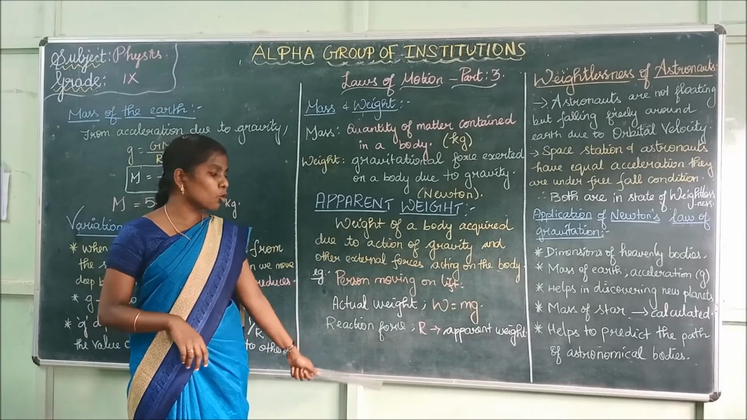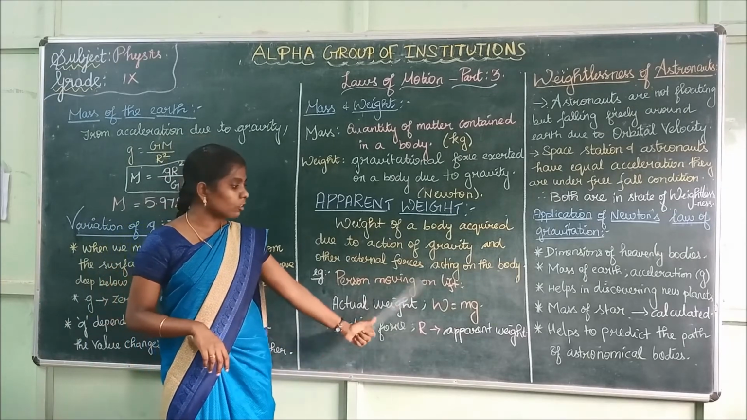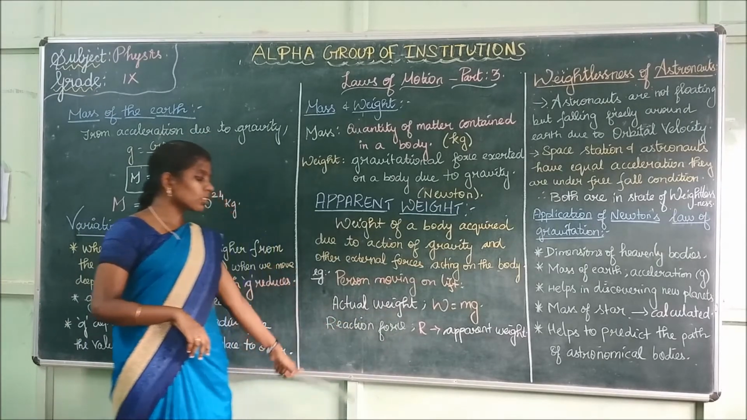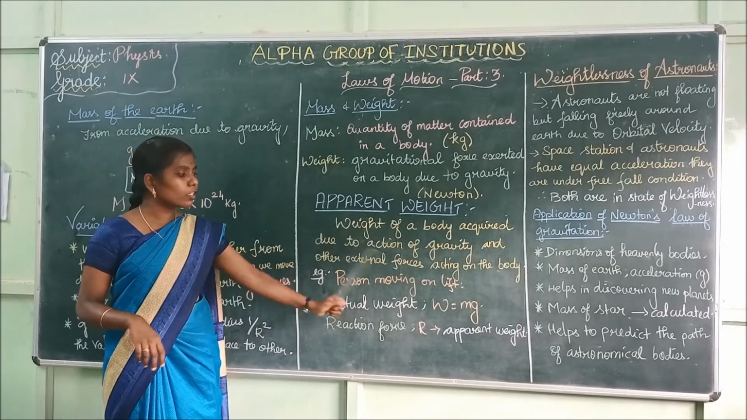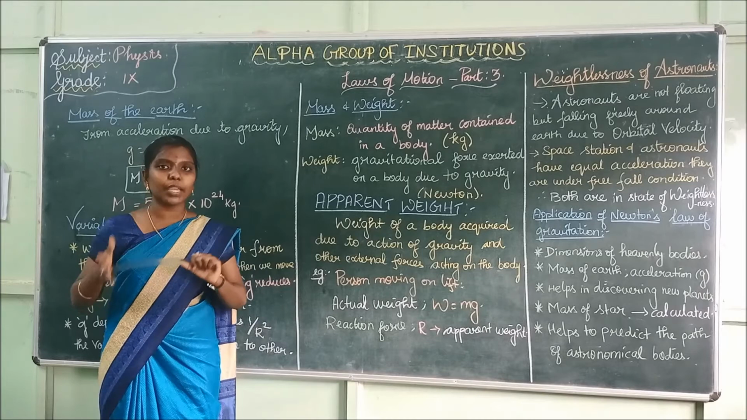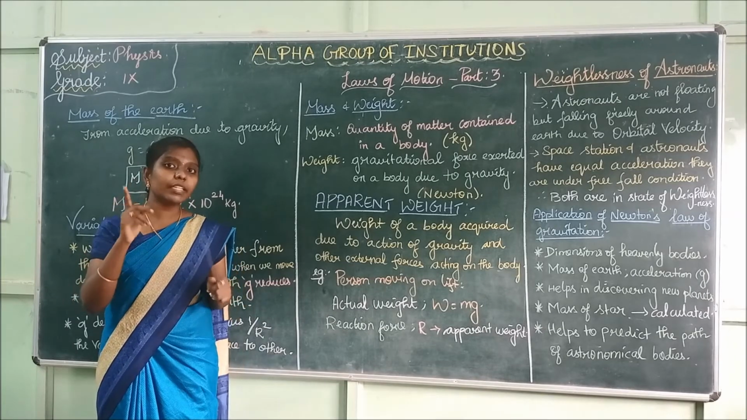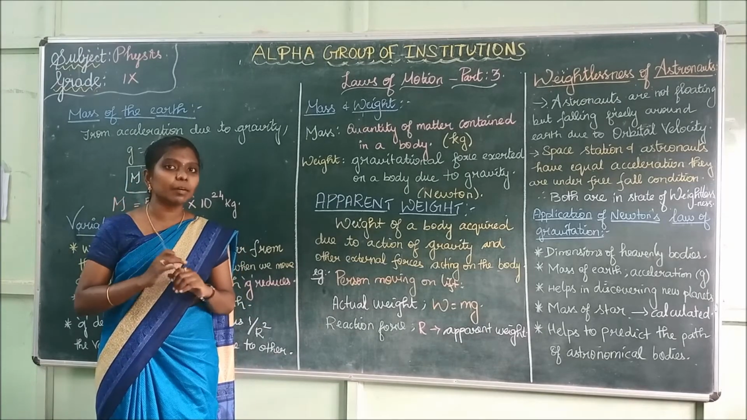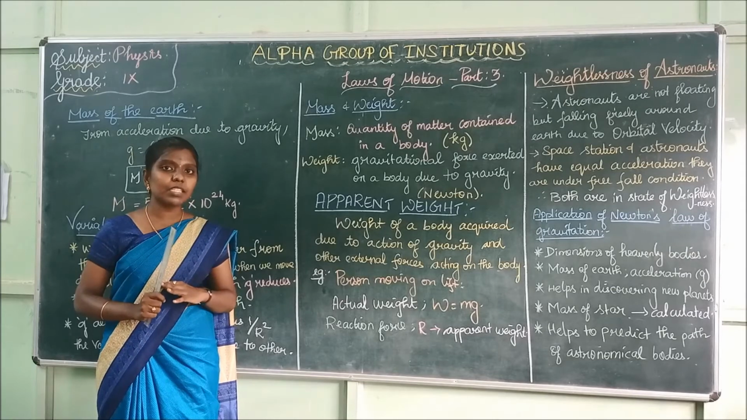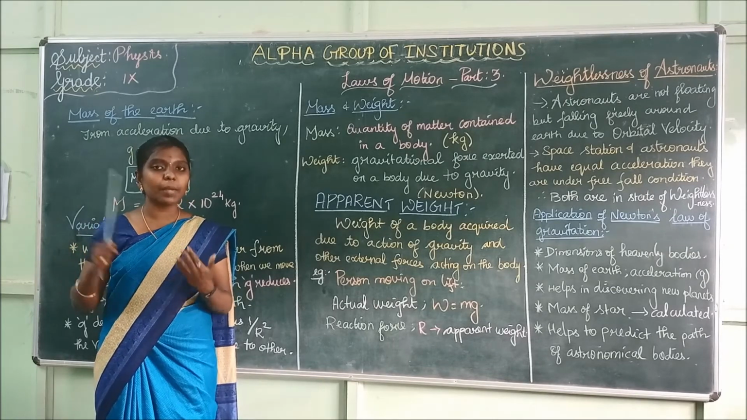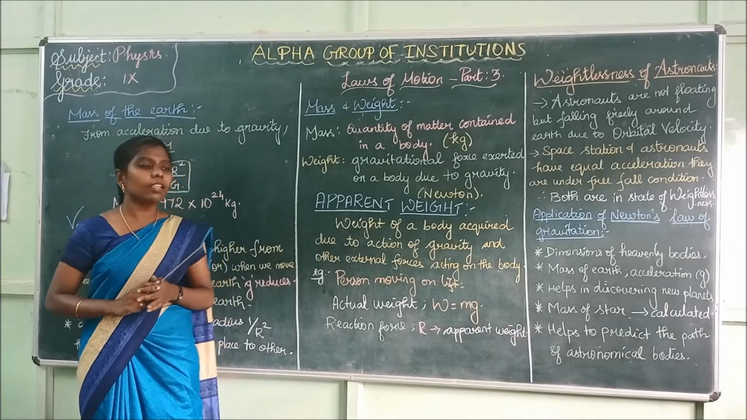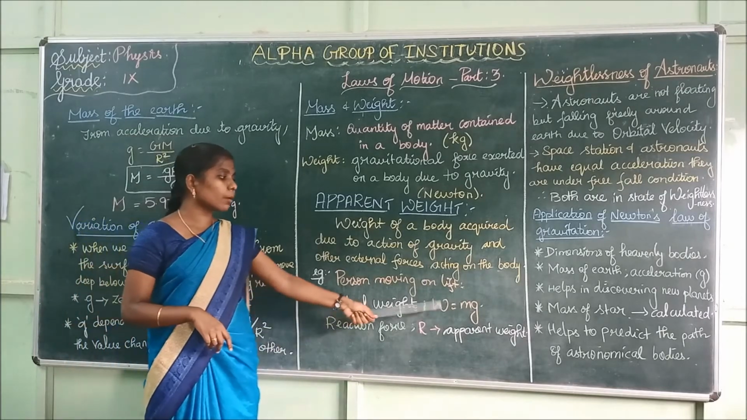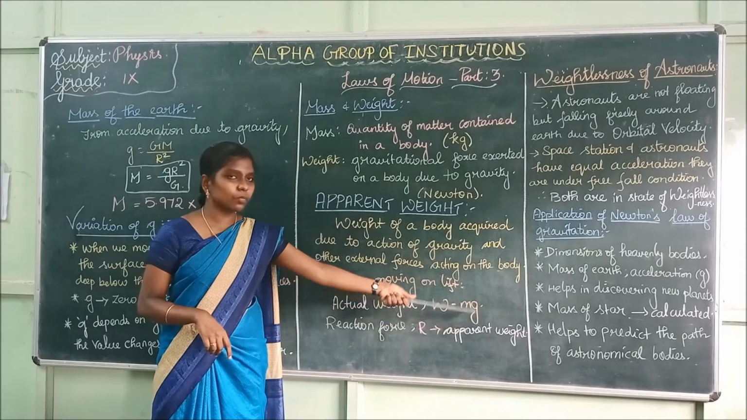Next, the reaction force is represented by capital R, and it is also called the apparent weight of a person. The actual weight is represented by the symbol W, and the apparent weight is represented by the symbol capital R. The value of the actual weight is W, which is equal to mg.